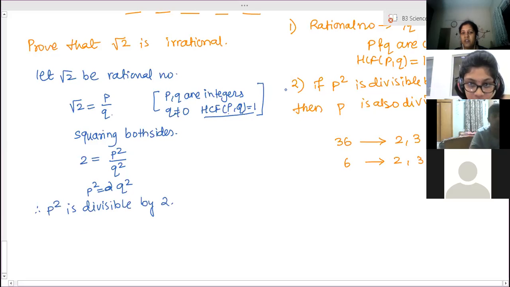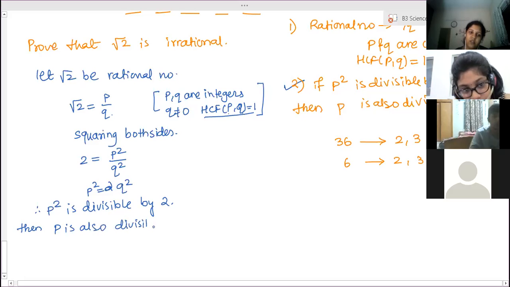So just now we have taken the second statement as a theorem: if p square is divisible by a, then p is also divisible by a. So if p square is divisible by 2, then what can we write? p is also divisible by 2.